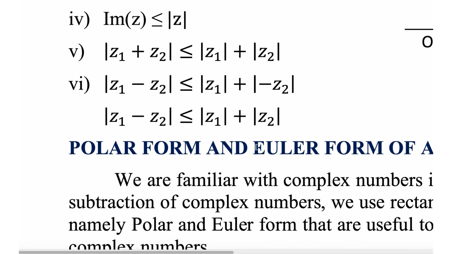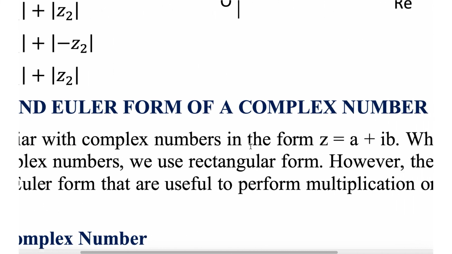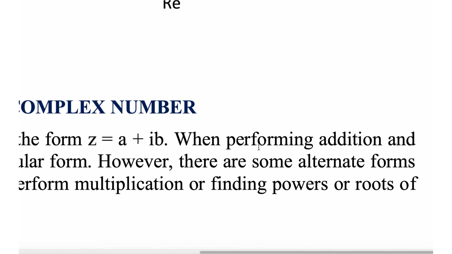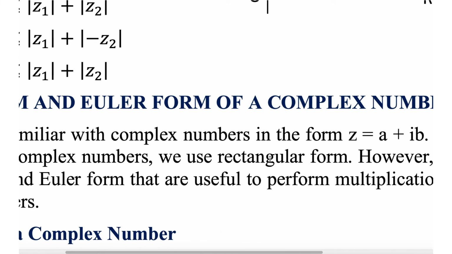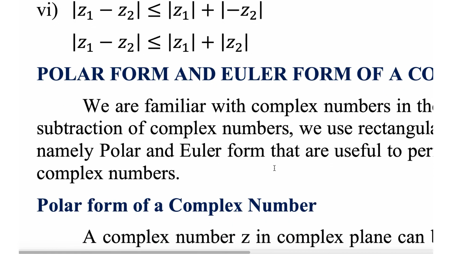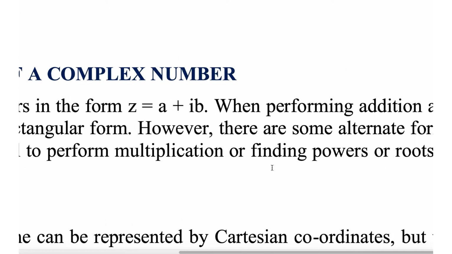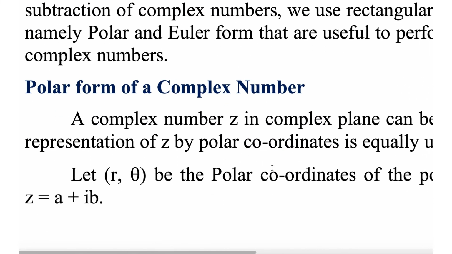Okay, polar form and Euler form of a complex number. We are familiar with complex numbers in the form z equal to a plus ib. When performing addition and subtraction of complex numbers, we use rectangular form. However, there are some alternate forms, namely polar and Euler forms, that are useful to perform multiplication or finding powers or roots of complex numbers. Okay, so the polar form is much more convenient when it comes to multiplication and also taking powers, like x power 4, y power 4 when x, y are complex numbers.